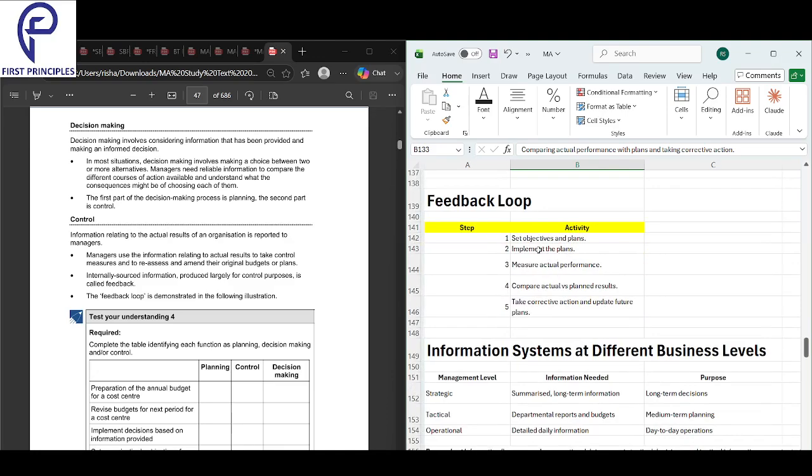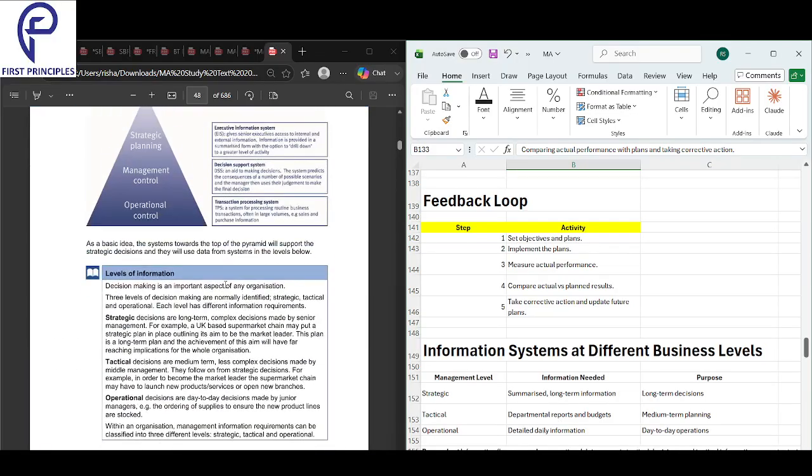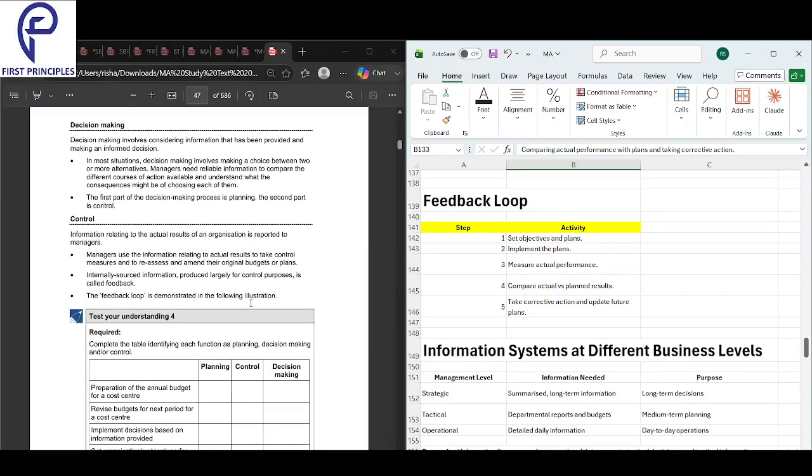What do we mean by feedback loop? Firstly, it has certain steps here. When we look into the feedback loop, before we get into information systems, the feedback loop is demonstrated. So here, first you set the objective and plan. So first you'll set the objective that, okay, I need to do this. Then you will implement the plan. Then you'll measure the actual performance with the objective that you had set initially. And then you will see what was the difference. Whenever there's a difference, you will find the difference and you will fix it.